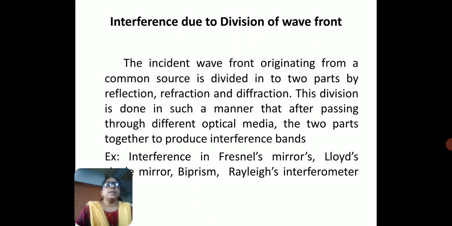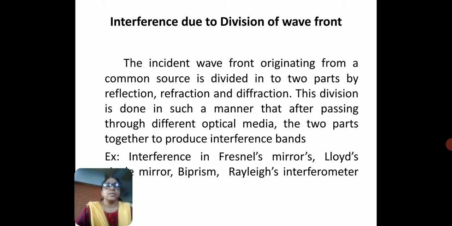The incident wavefront originating from a common source is divided into two parts by reflection, refraction, and diffraction. This division is done in such a manner that after passing through different optical media, the two parts come together to produce interference bands.